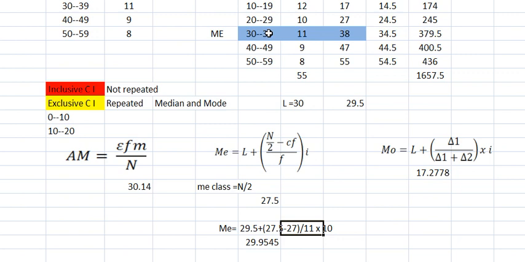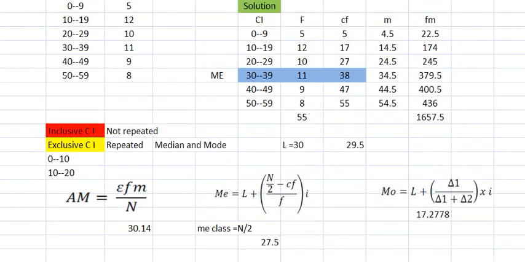Then what is your I? I means 30 and 39. The difference, remember, is 10, not 9. Remember, 30 to 39 is not 9 numbers, it is 10 numbers. How? 30, 31, 32, 33, 34, 35, 36, 37, 38, 39. So 10 comes. You count it, it comes 10. So that's why 10 is written here. So you simplify, your median answer is 29.95. So move to the next one.